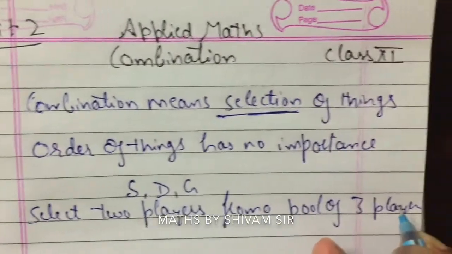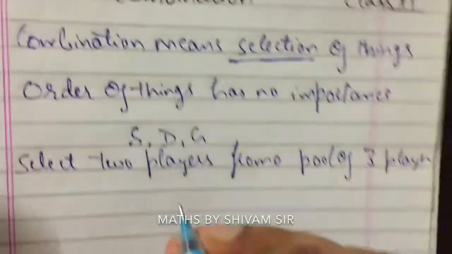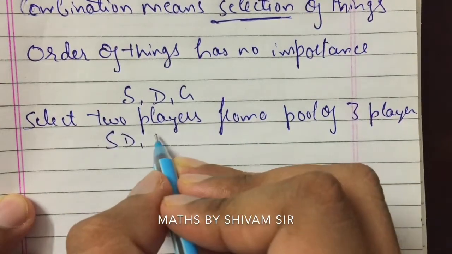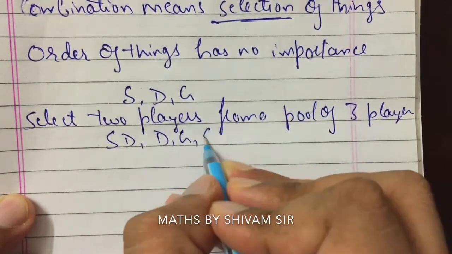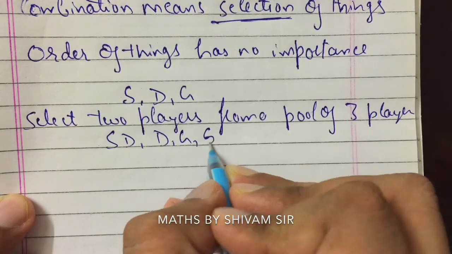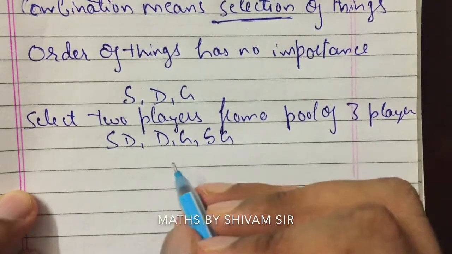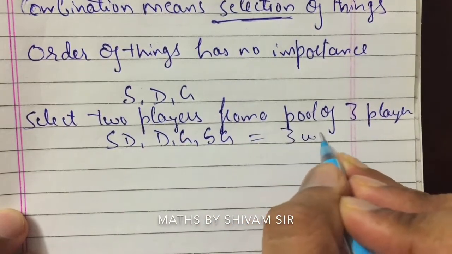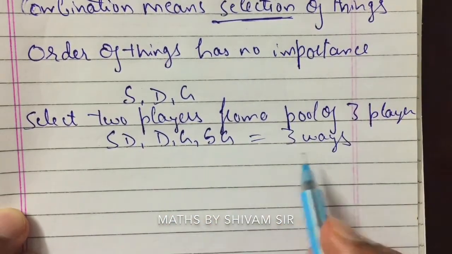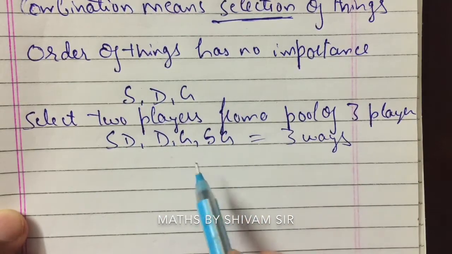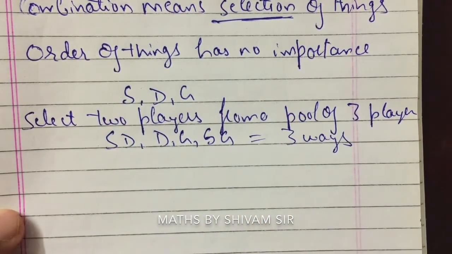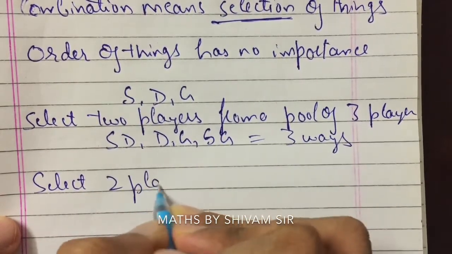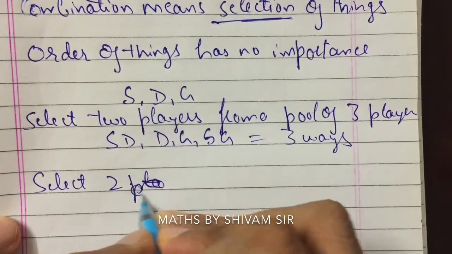So how can we select them? We can take any two: Sehwag-Dhoni, Dhoni-Gambhir, Sehwag-Gambhir. These are the only options. So how many ways can we select? Three. The number of ways is equal to three. Simple, right? So this is combination, selection of things.